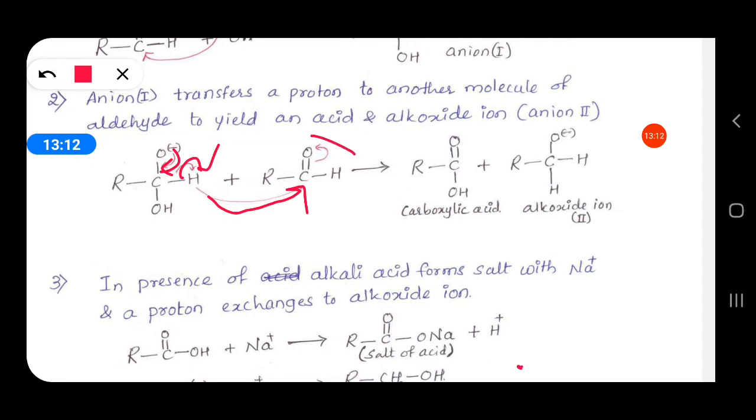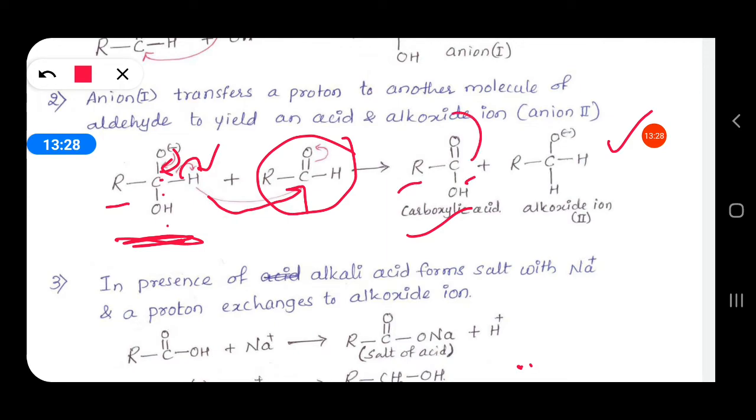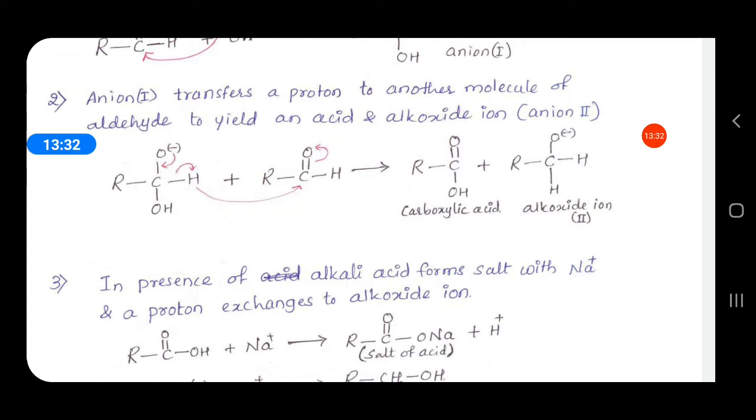So this aldehyde is converted into an alkoxide ion, and this anion 1 is converted into carboxylic acid, R C double bond O OH. So it forms carboxylic acid, and the aldehyde, after taking this hydrogen, is converted into an alkoxide ion.